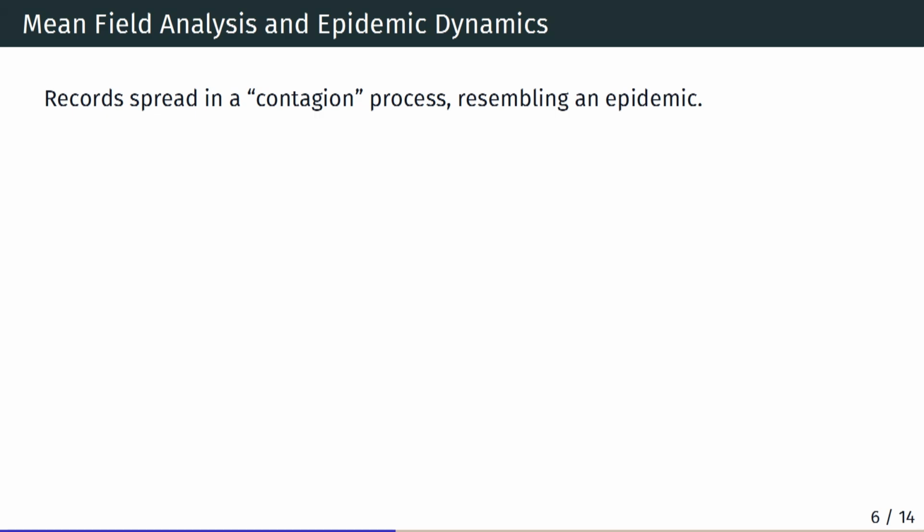Okay, so here's some intuition for how this process evolves. If you do a mean field analysis, you can see that it's sort of an epidemic process where everyone's peer is a contagion that propagates across the network. As is usual in epidemic analyses, we can compute the R0 and see what threshold we need for these parameters.